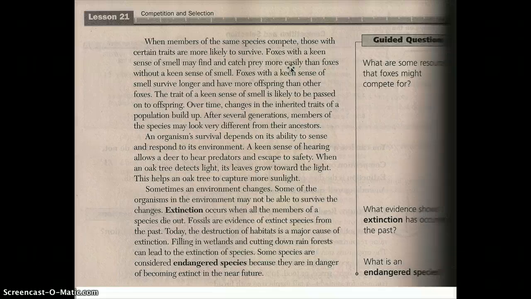What else do you think it could mean? Foxes with a keen sense of smell survive longer and have more offspring than other foxes. The trait of the keen sense of smell is likely to be passed on to offspring. Over time, changes in the inherited traits of a population build up.